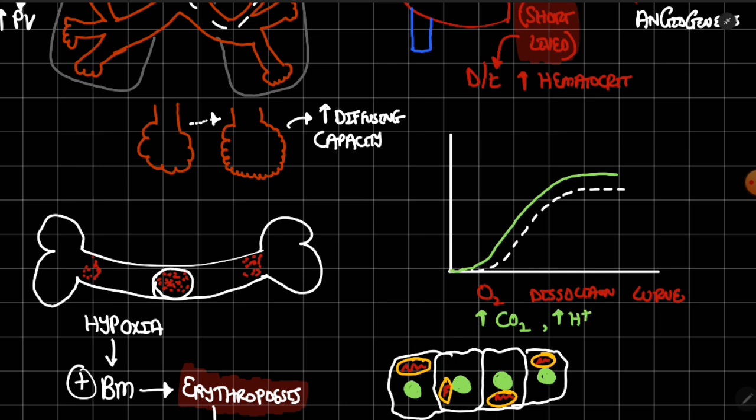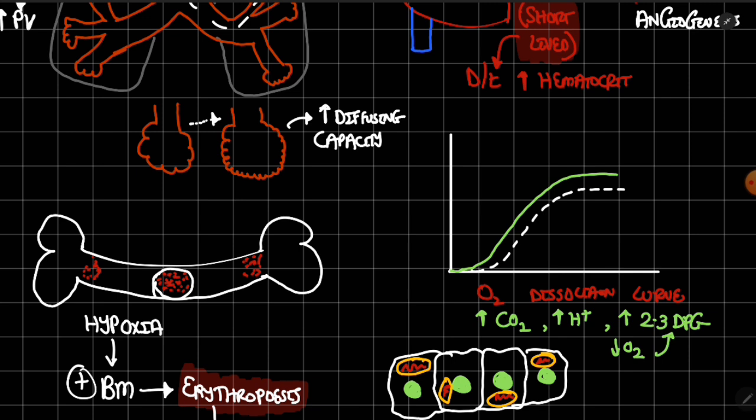If these two conditions are there, we have increasing 2,3-DPG, and we have decreased oxygen, so due to decreased oxygen 2,3-DPG also increases. So what do these conditions denote? These conditions denote that the O2 dissociation curve should be shifted to the right.